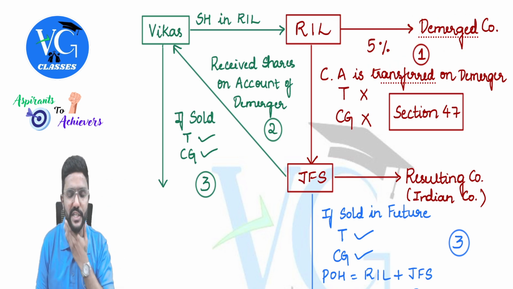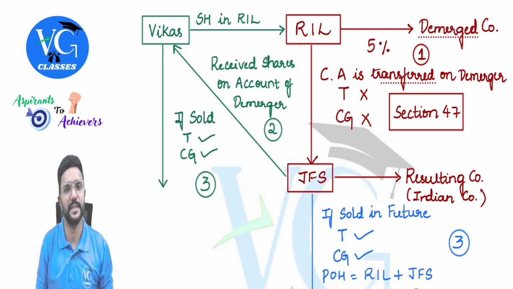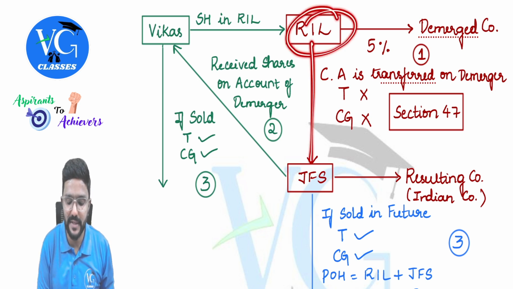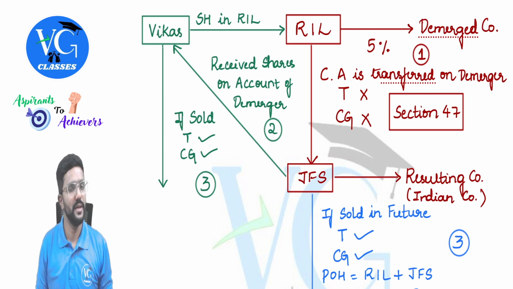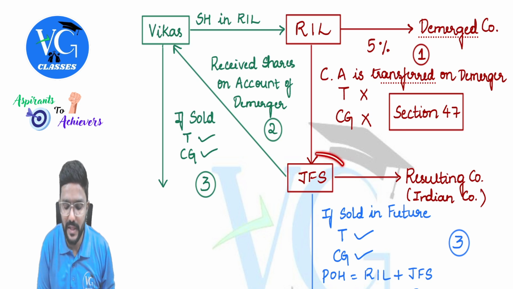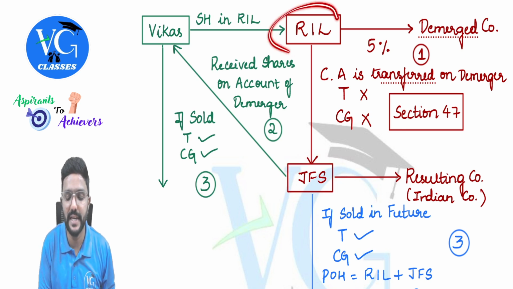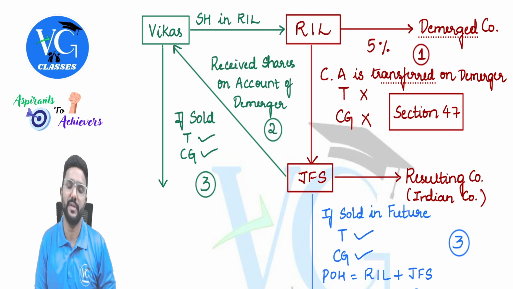It was actually a 4% change, but I am just taking it as 5%. So 5% of Reliance Industries is demerged as Jio Financial Services as a new entity. A new entity has been formed. We call this the resulting company, whereas Reliance Industries we will call the demerged company.